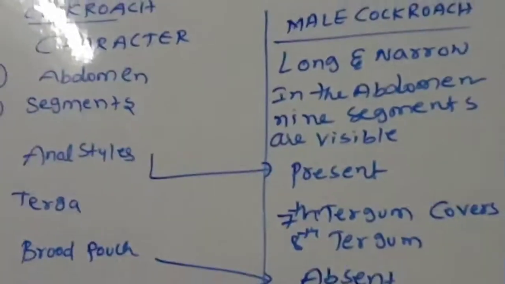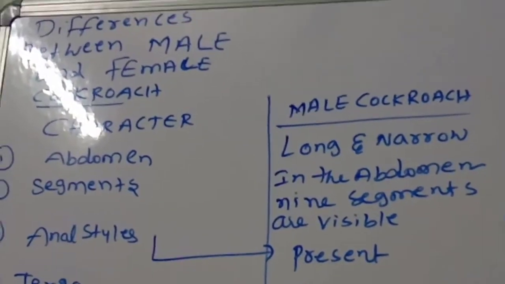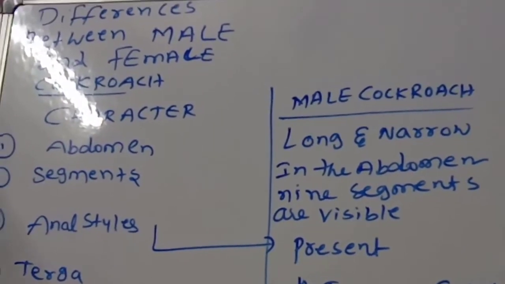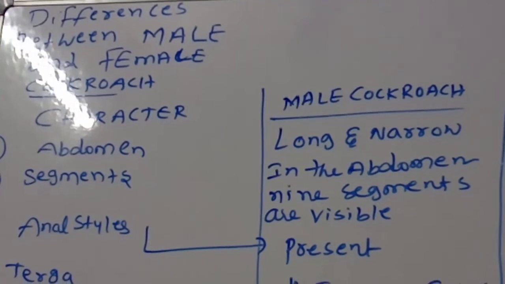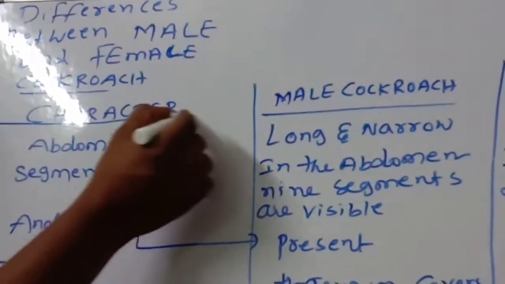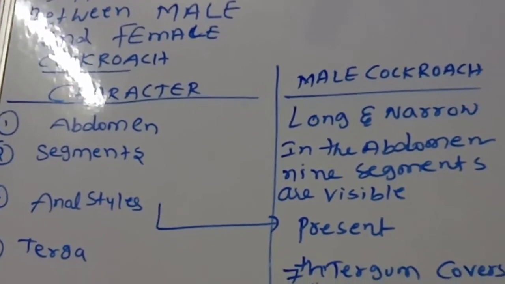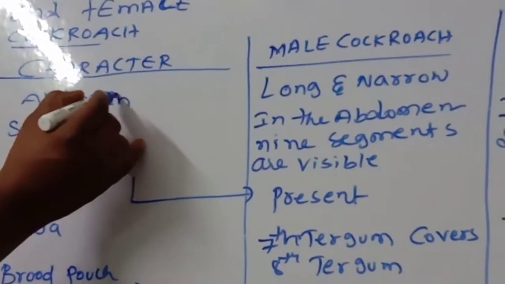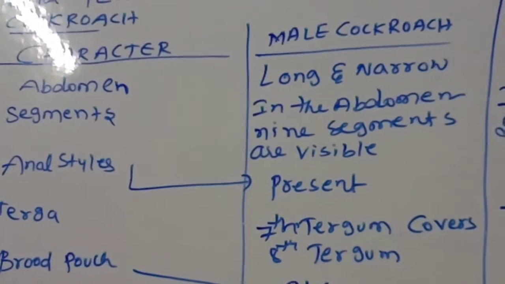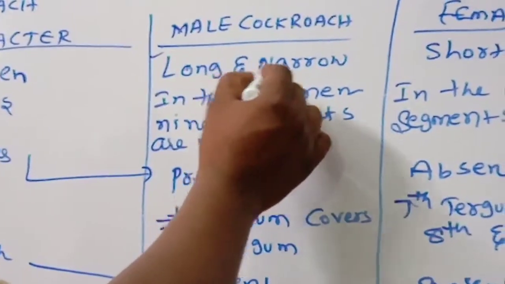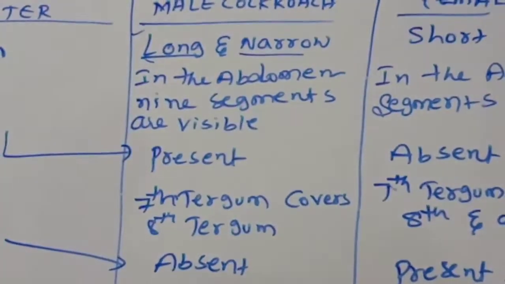Observe carefully. We are discussing the differences between male cockroach and female cockroach. Suppose you see the abdomen. In the male cockroach, the abdomen is long and narrow.